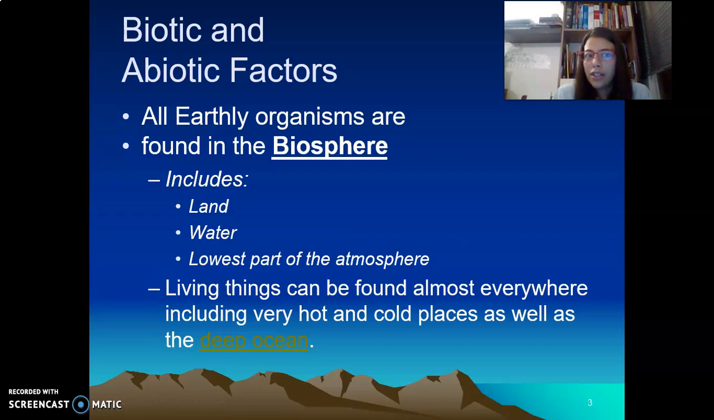All earth's organisms are found in the biosphere. The biosphere is the layer of the earth where living things can live. It includes land, water, and the lowest part of the atmosphere. Living things can be found almost everywhere, including very hot and cold places, as well as the deep ocean.